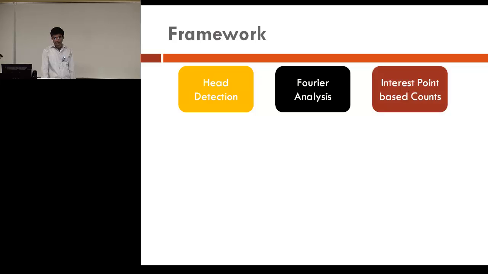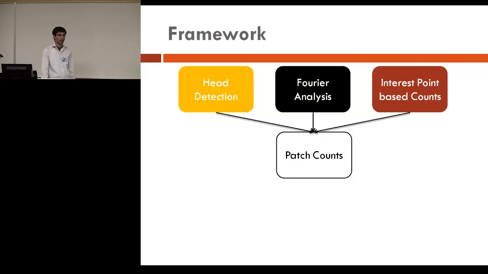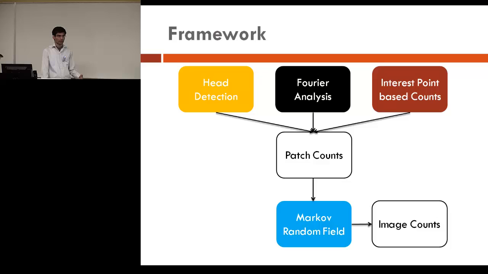We have three sources: head detections, Fourier analysis, and interest point based counts. We use these to get counts in patches, and then we place them in a Markov random field to get counts in the entire images.